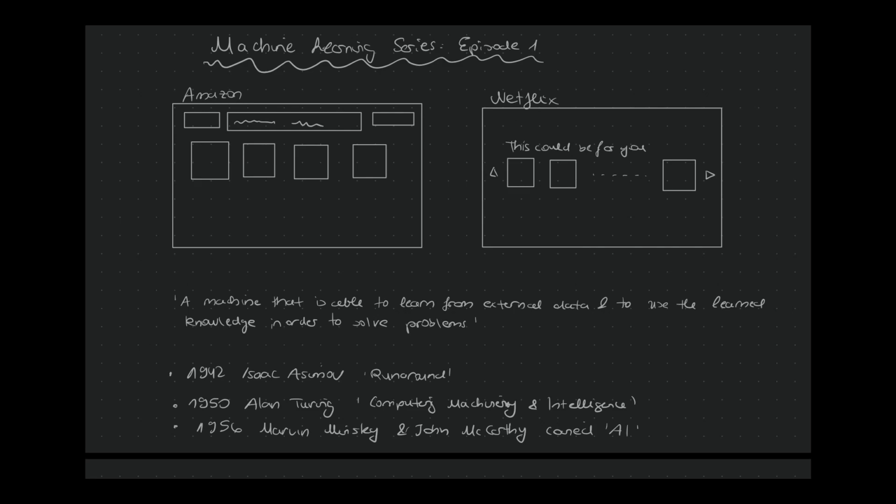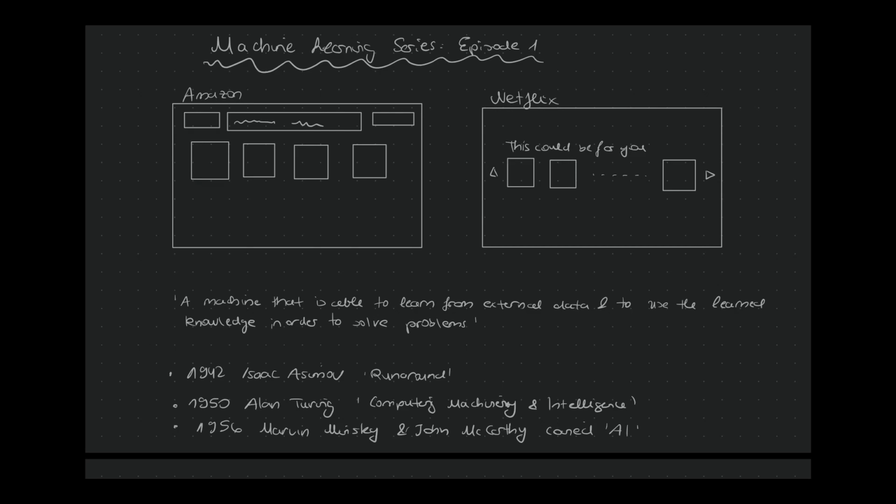The range of use cases is enormous, but what is actually the idea behind AI? In my opinion, an article about the history of AI named A Brief History of AI on the past, present and future of AI presented the idea behind AI in just one elegant sentence. Namely, a machine that is able to learn from external data and to use the learned knowledge in order to solve problems.